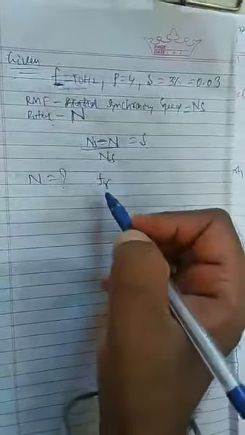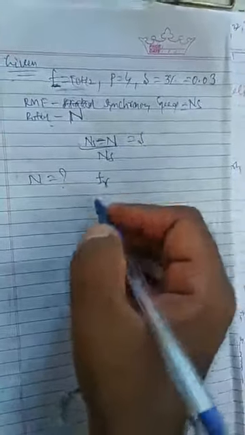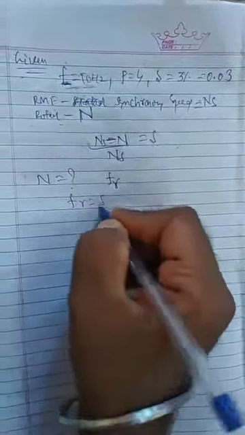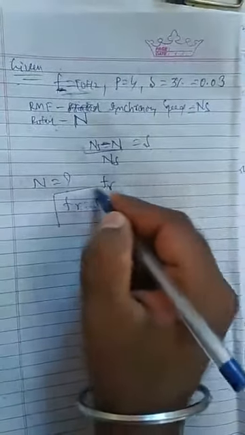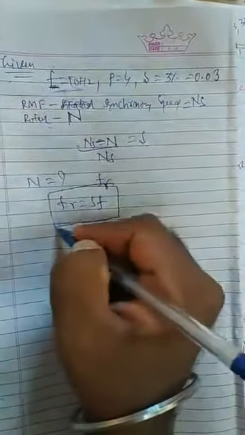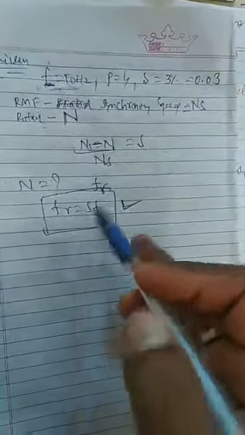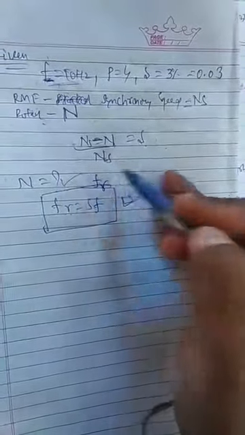We have one relation between rotor and stator frequency, that is given by Fr is equal to S into F. This is the relation between rotor frequency and stator frequency, and you must remember it. Fr is equal to S into F. Now, simply, we have to calculate N and we have to calculate Fr.